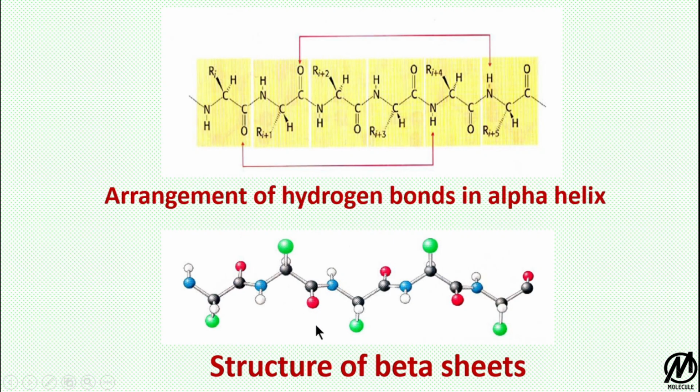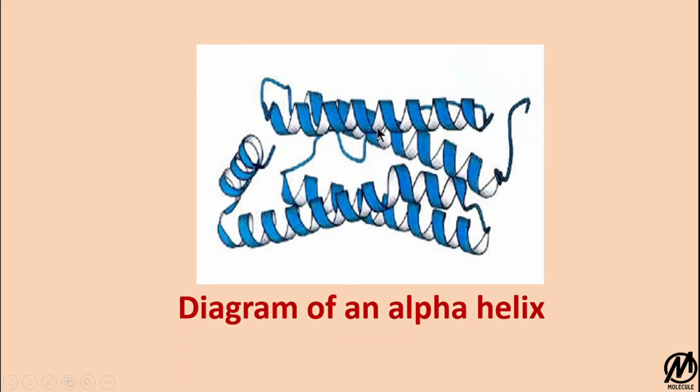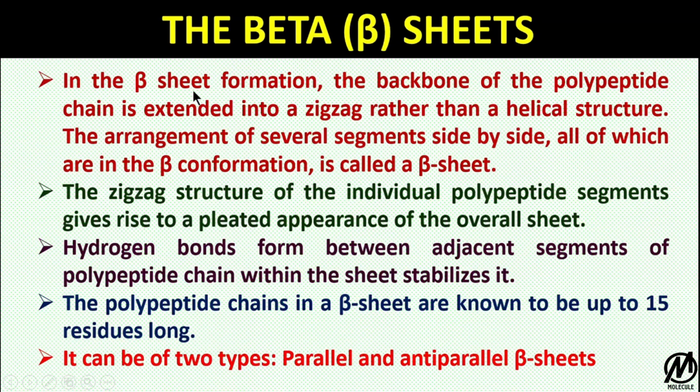This is a diagram of an alpha helix which looks ribbon-shaped. A ribbon-like shape is used basically to denote alpha helix. Now the beta sheets. In the beta sheet formation, the backbone of the polypeptide chain is extended into a zigzag-like structure rather than a helical structure. The arrangement of several segments side by side, all of which are in the beta conformation, is called a beta sheet. The zigzag structure of the individual polypeptide segments gives rise to a pleated appearance of the overall sheet.